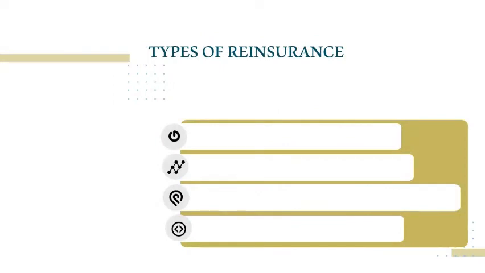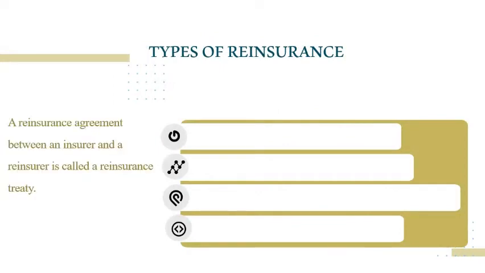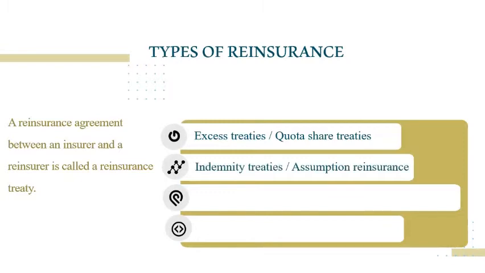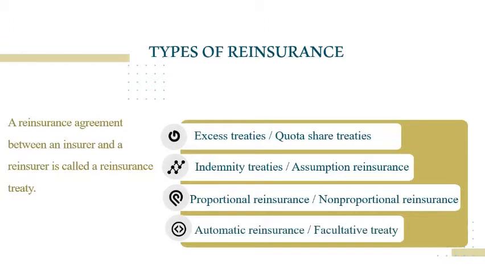Types of reinsurance. A reinsurance agreement between an insurer and a reinsurer is called a reinsurance treaty. There are a few types of reinsurance. Firstly, excess treaties or quota share treaties. Secondly, indemnity treaties or assumption reinsurance. Thirdly, proportional reinsurance or non-proportional reinsurance. Lastly, automatic reinsurance or facultative treaty.